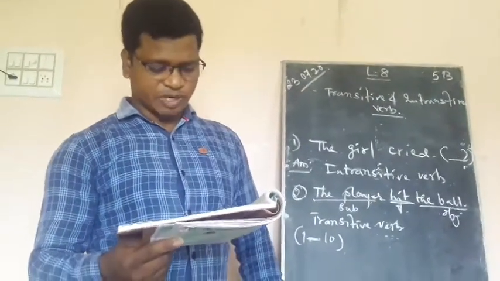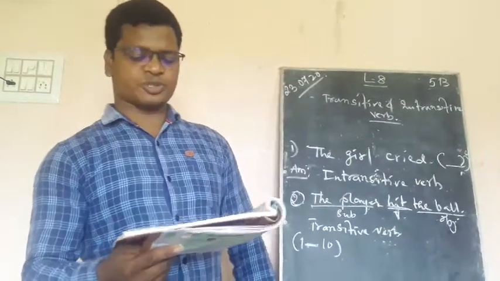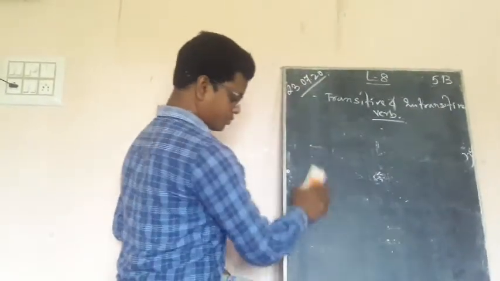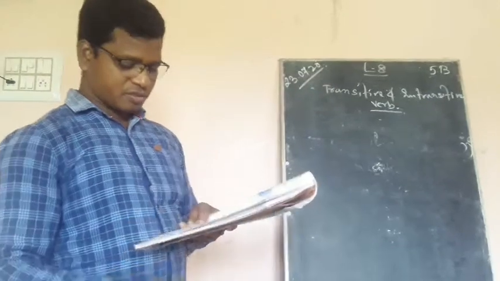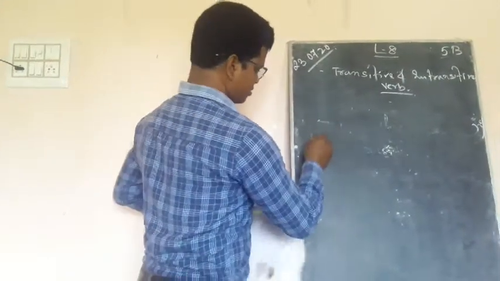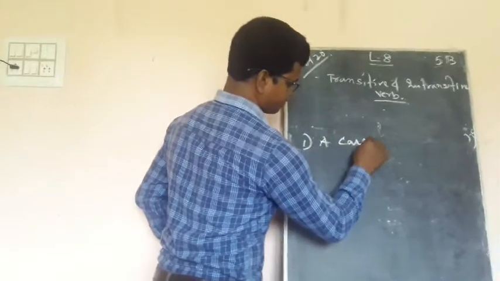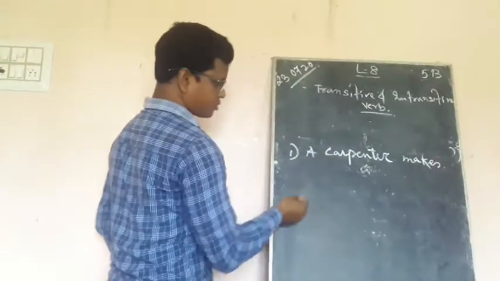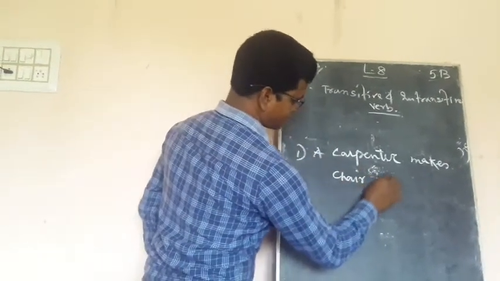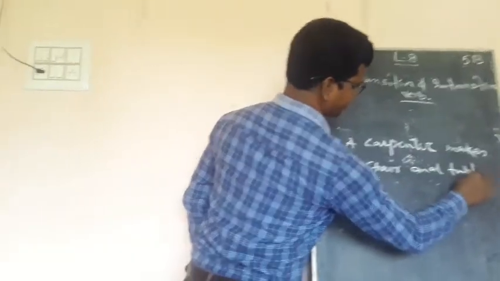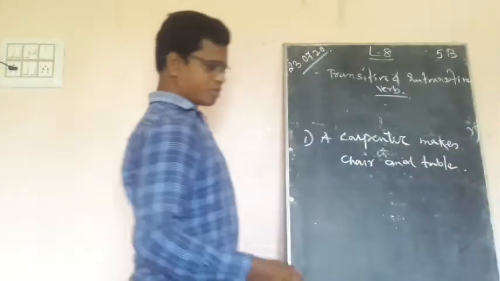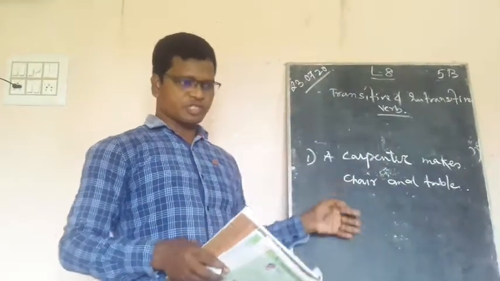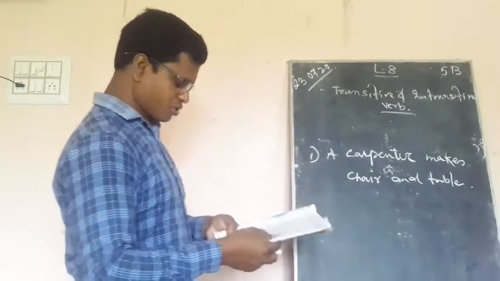Now let us see question number B. Complete the sentences by adding objects and underline the verbs. So what are we supposed to do here? We are supposed to add objects. Number 1, a carpenter makes a chair and table, maybe furniture or other items also, you can just mention in your sentence.